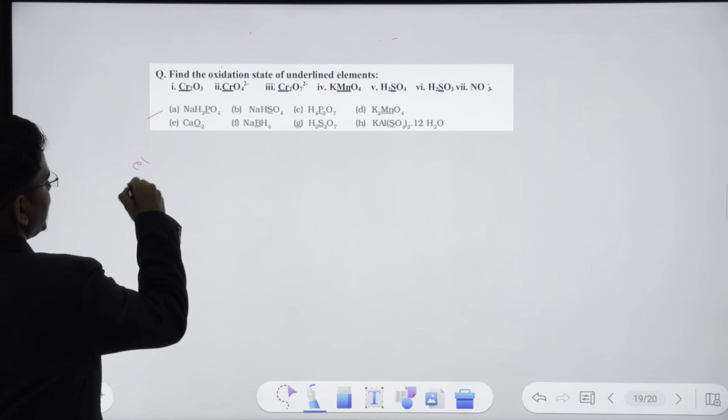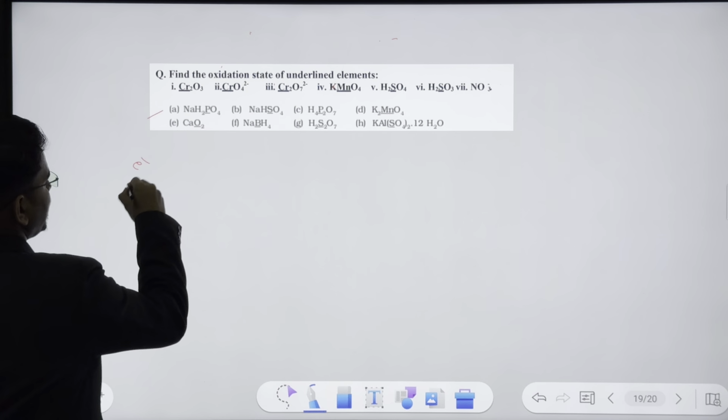So x is +3, and we can say the oxidation state is +3. And here it will come to be +6: x minus 8 is equal to -2, so -2 plus 8 will become +6. I believe you are now pro in finding out the oxidation state.